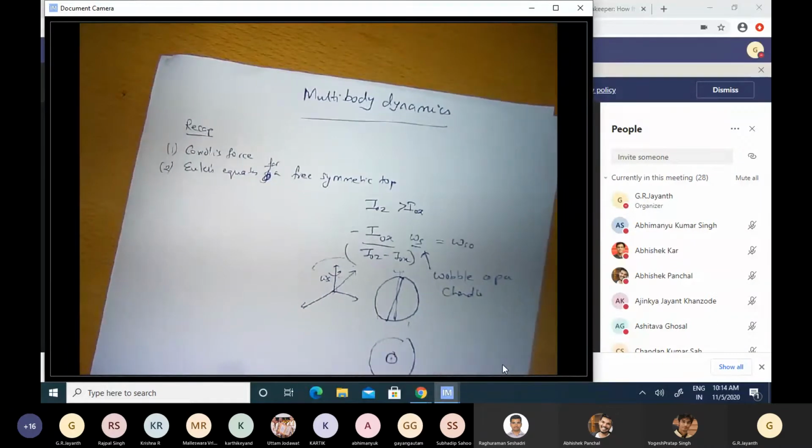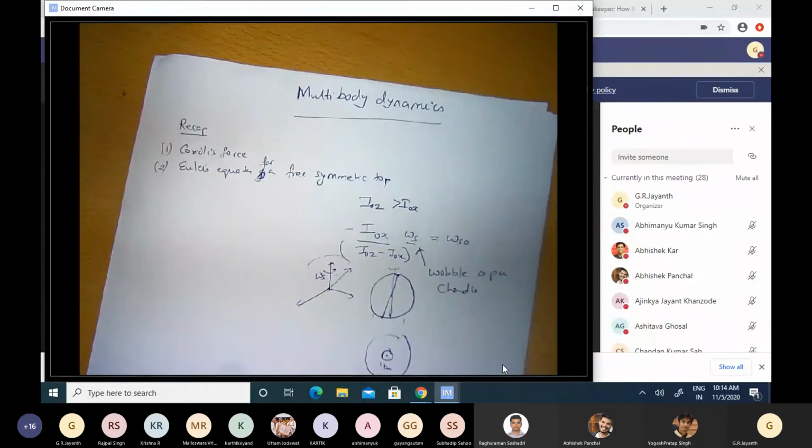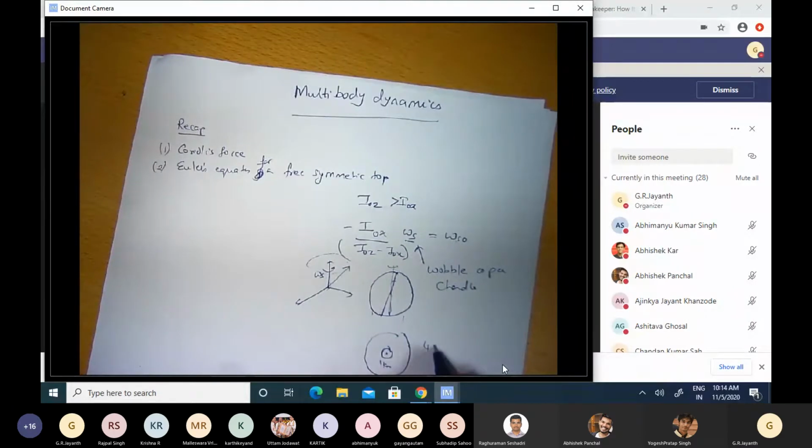I think the radius of this circle is around 1 kilometer in the case of Earth. So this angle of tilt is really, really small. But nevertheless, it is not coincident with the spin. The point is not going to stay put. There's going to be a small rotational motion, and the period of that is 424 days or 427 days, as I discussed. This phenomenon is called Chandler's wobble, and it was first predicted by Euler.